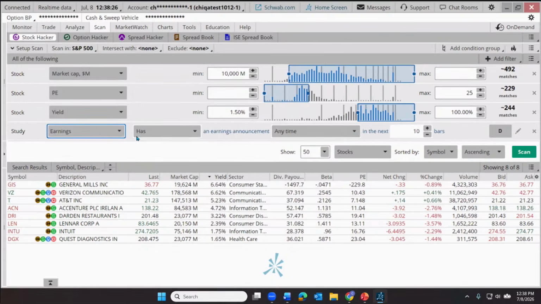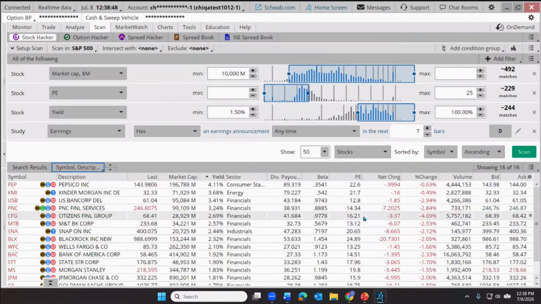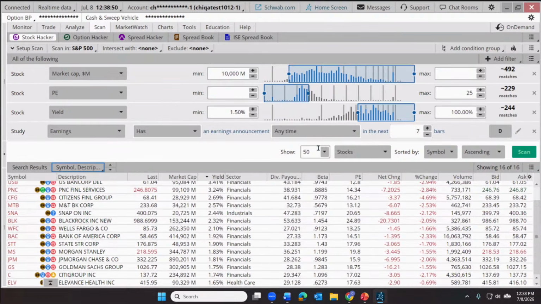And let's say we're looking for companies that have an earnings announcement at any time. That just means before market or after market close in the next, how about 7, this would be 7 business or trading days, 7 bars. Okay. So let's just hit scan and see how many of those companies. Looks like quite a few. So in the next 7 business days, a bunch of companies out there that are $10 billion companies that have a PE ratio below 25 and a dividend of 1.5%, they're announcing earnings.